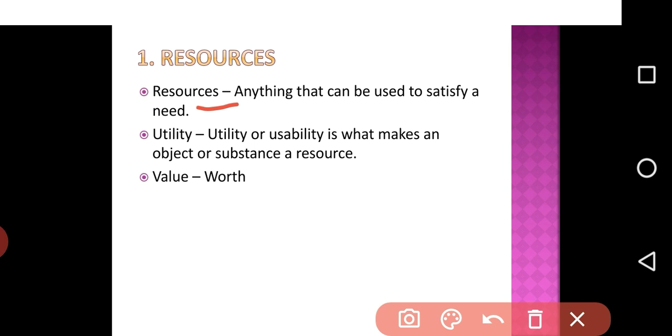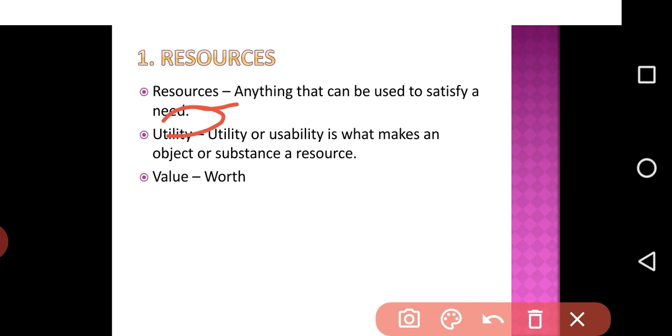If we want to go to a temple, we are using some kind of vehicle. So that vehicle is a resource. We want to eat some snacks. For that we are using vegetables. So those vegetables are resources. So water, vegetables, vehicles have something in common. They have all been used by us. So they have a utility.